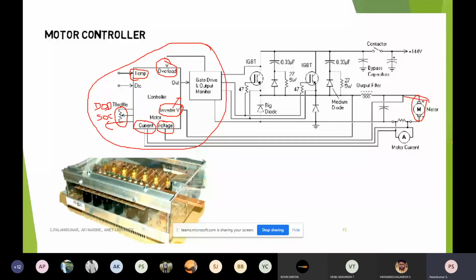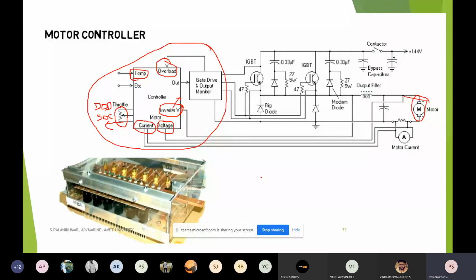Here, in order to monitor the motor current, we have used a certain meter concept. This has to be converted to digital, because all controllers can understand digital information only. Even if it is analog, we have to do analog to digital conversion. Then only we can use it.